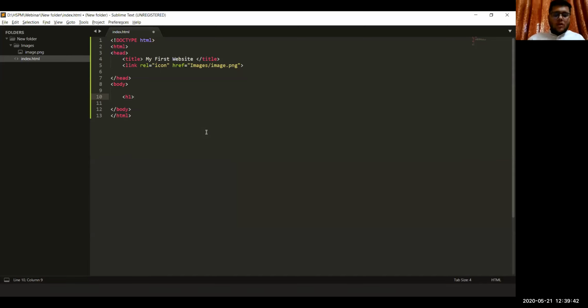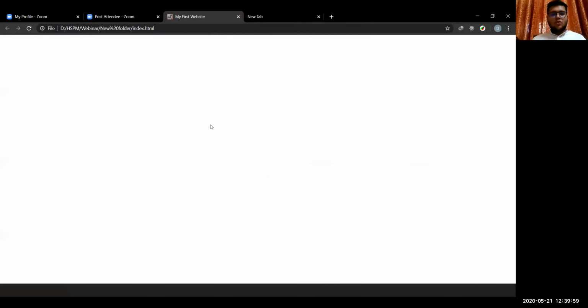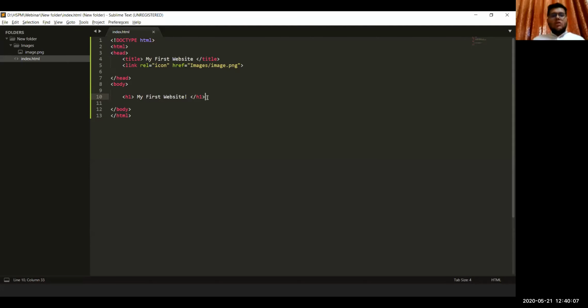These tags are headings. If I put my first website here and close this tag, save, and go to the browser, we see that this heading appears on the website. So this h1 tag is used for inserting headings.